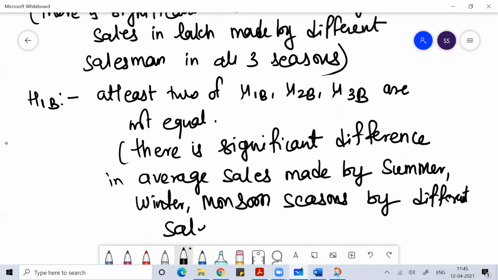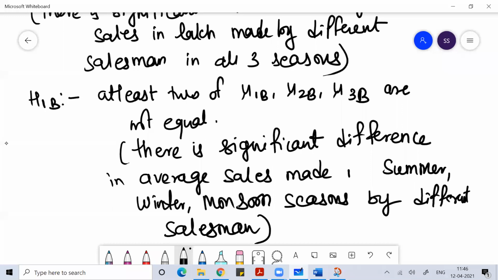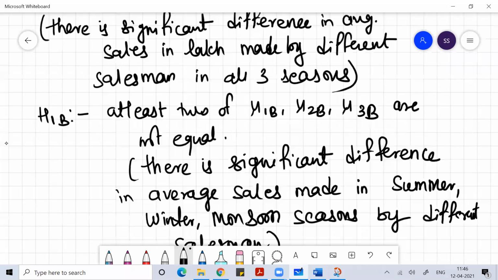There is a significant difference in average sales made, not because seasons are not living, they are made in summer, winter, and monsoon seasons by different salesmen. That is mu1B. So that is the alternative hypothesis.